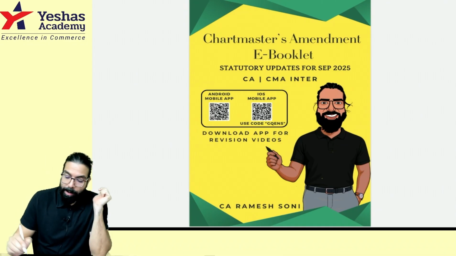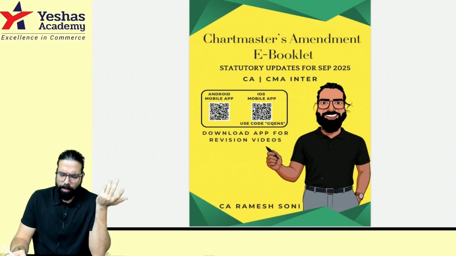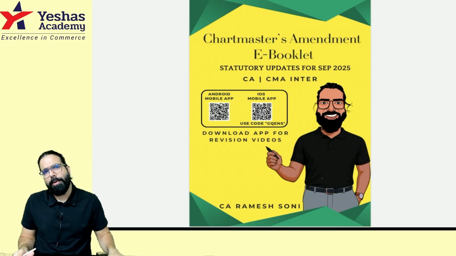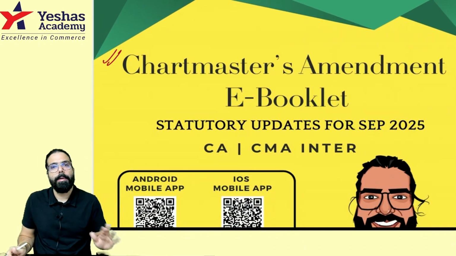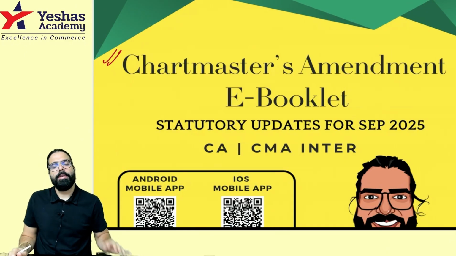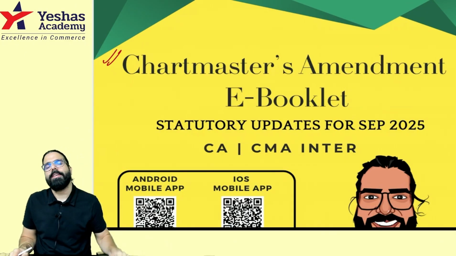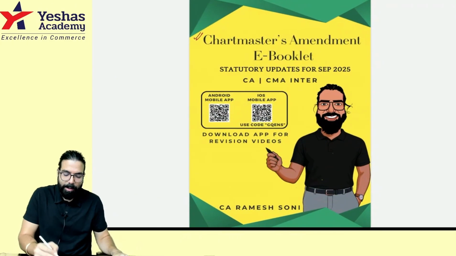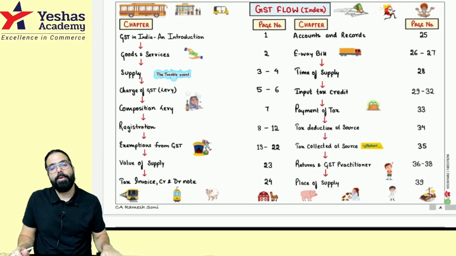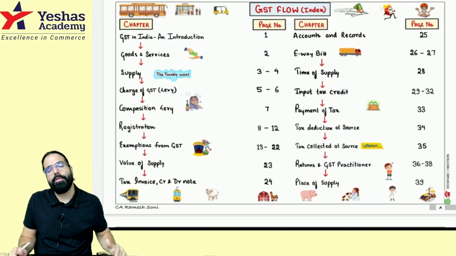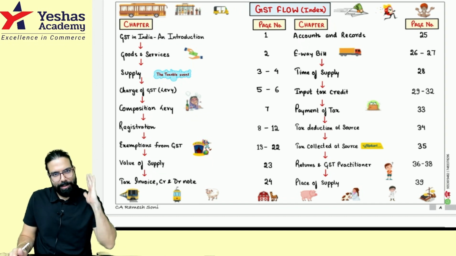Okay, sir, done. Now, sir, can you tell us what are the material you will be going ahead and using? I'll be using the chart book, Chartmaster's amendment booklet. Sir, where is the amendment booklet? The amendment booklet ka link has been given in the description below. You can download it. As well as when we are understanding the chart book also will be going ahead and using the chart book. A link also has been given in the description below. So you can use the chart book as well as the amendment booklet.